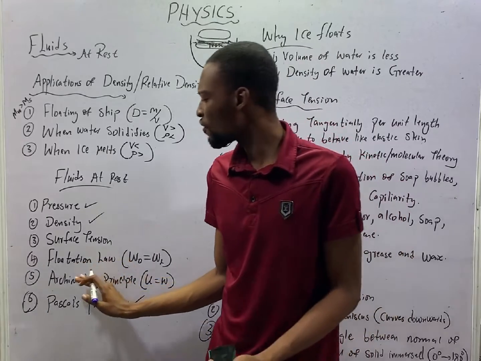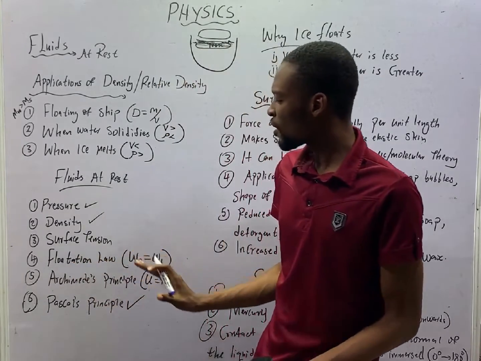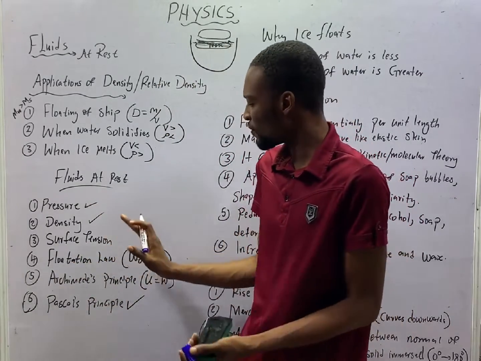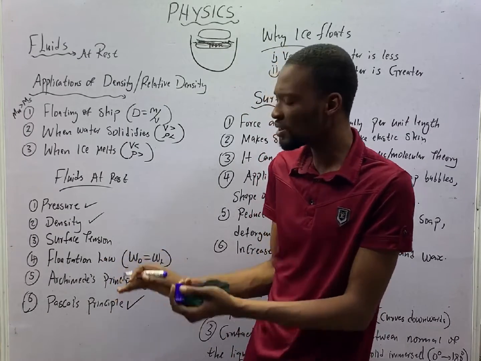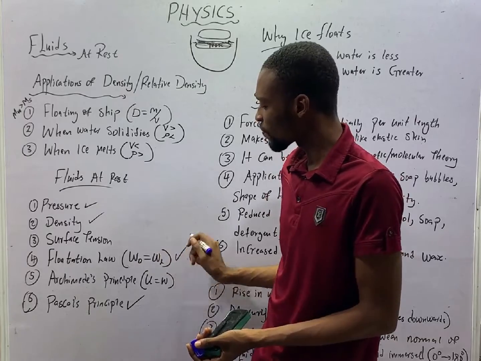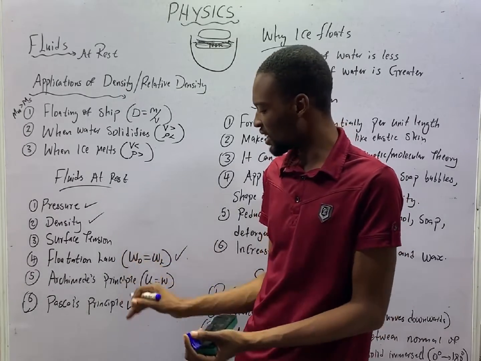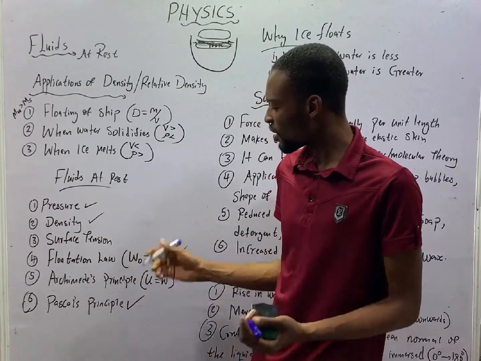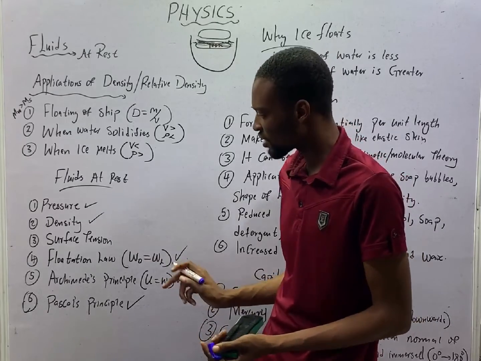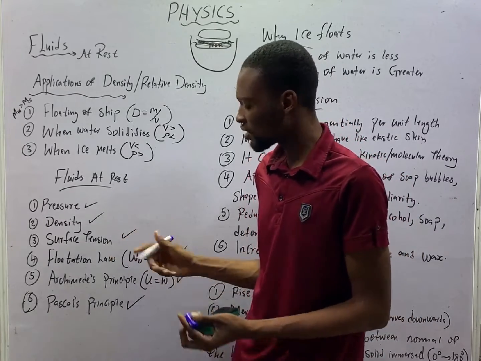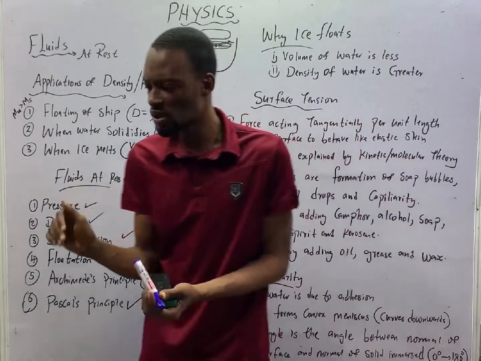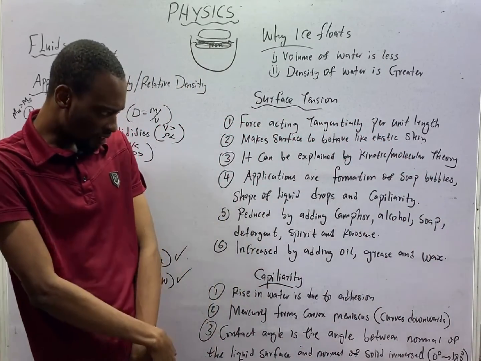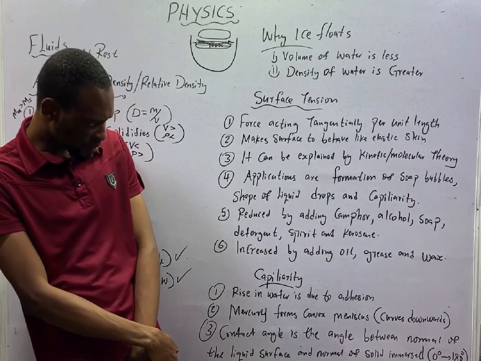So, the law of flotation states that for objects to float, the density of the object should be equal to the density of the liquid, or the weight of the object should be equal to the weight of the liquid. And Archimedes' principle states that the upthrust experienced by a body is equal to the weight of the fluid displaced. How about surface tension? If you look at water or liquids generally, you observe the surface very well.